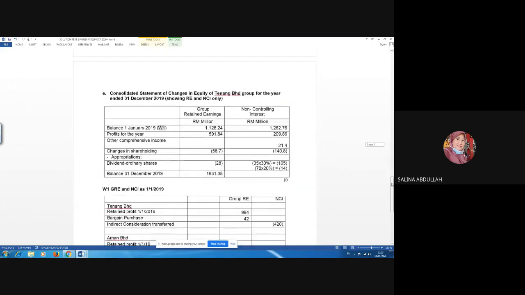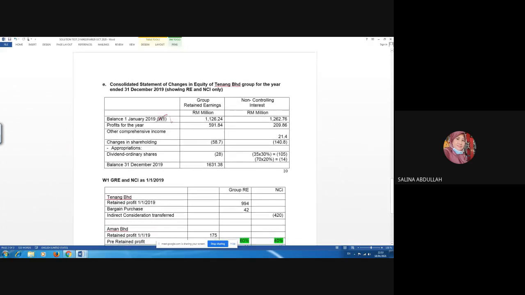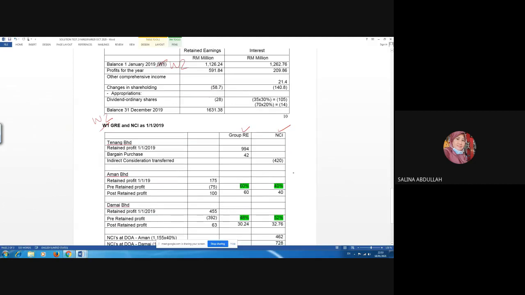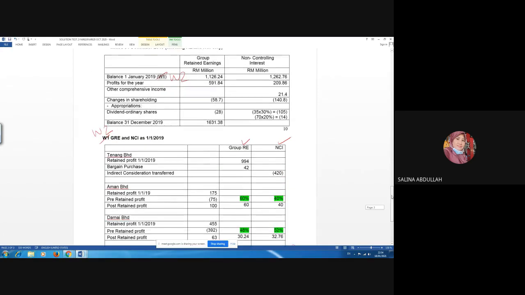Okay. In consolidated statement of changes in equity, show this as working two. Okay, working two, we have two columns, group retained profit column and NCI column. So this amount is the amount that you will carry from previous. You take this from A, you take this from C. This is the amount that you carry from part A and part C, and then the rest you can try to prepare the answer.